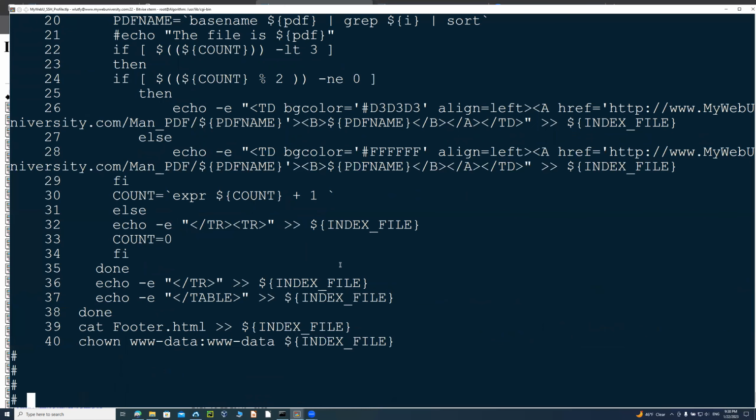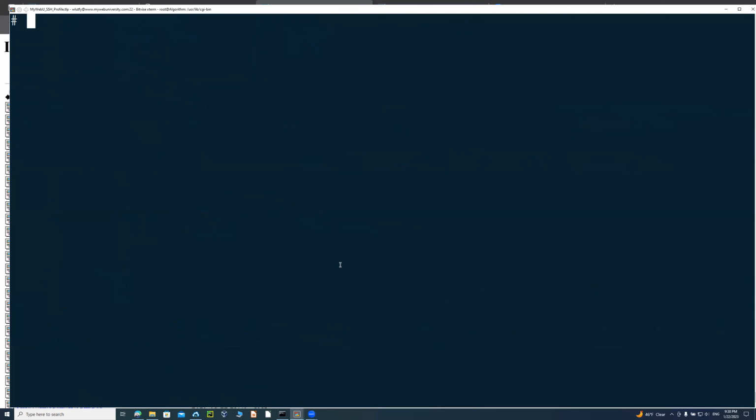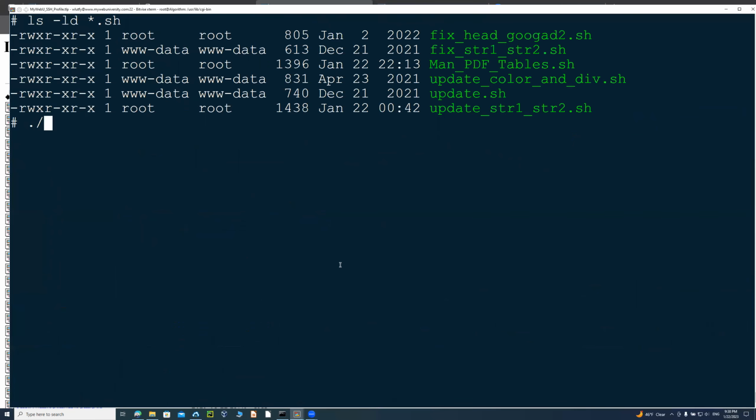So let me clear the screen, and then ls -l star .sh, and then the name that was there was this man PDF. So watch, if I run it, how fast it is. It's going to just run, it creates the man PDF for all of those ones.